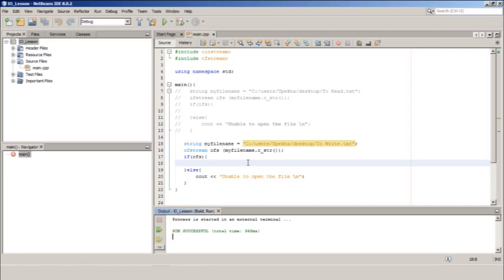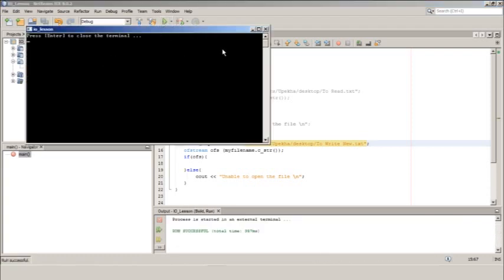The output file stream first checks whether there is an already existing file. If so, it takes that file. If it is not, it tries to create a new file. Now here I am going to mention a file name which does not exist on the desktop. Let's see what would happen.